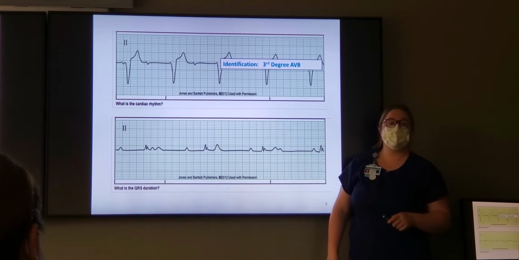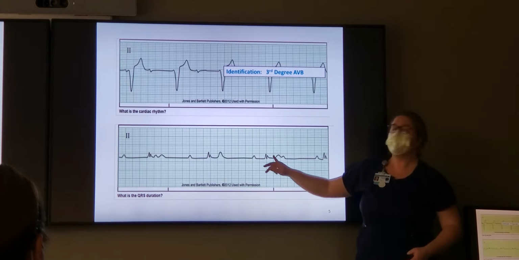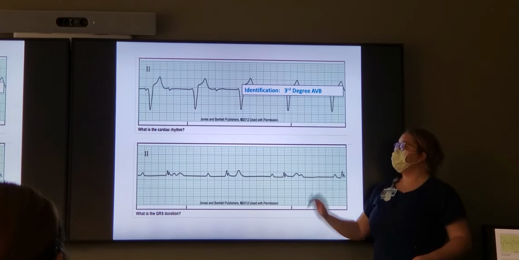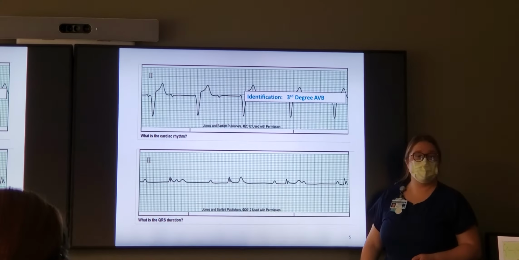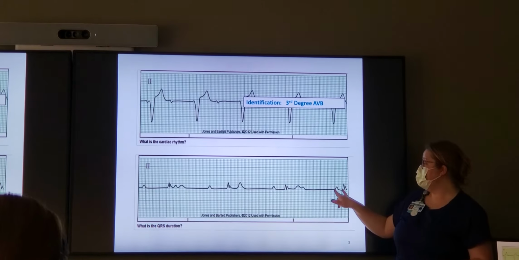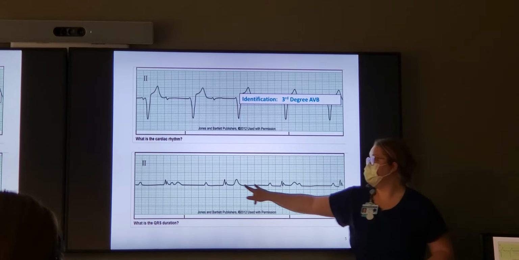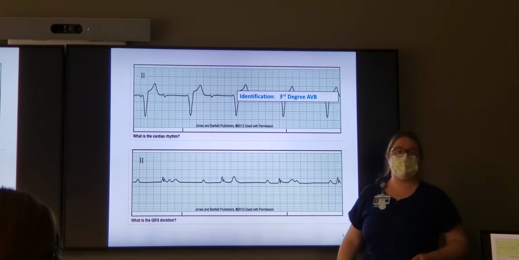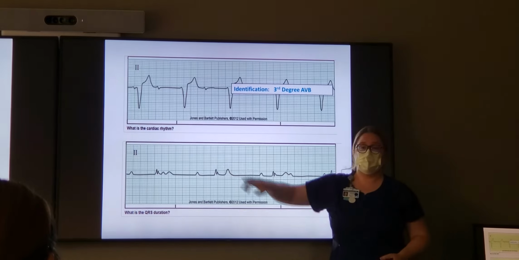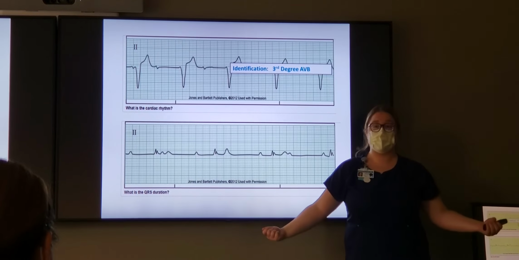Our bottom one, are we regular or irregular? Regular. Do we have P waves? Yes. Do we have a problem with our PR interval? Yes. Does everybody see that? This PR interval here, does it match this one? No. Does that match that one there? No. So we have a problem with that PR interval. So we're thinking heart block. We said we're regular, right? So it can only be first or third.